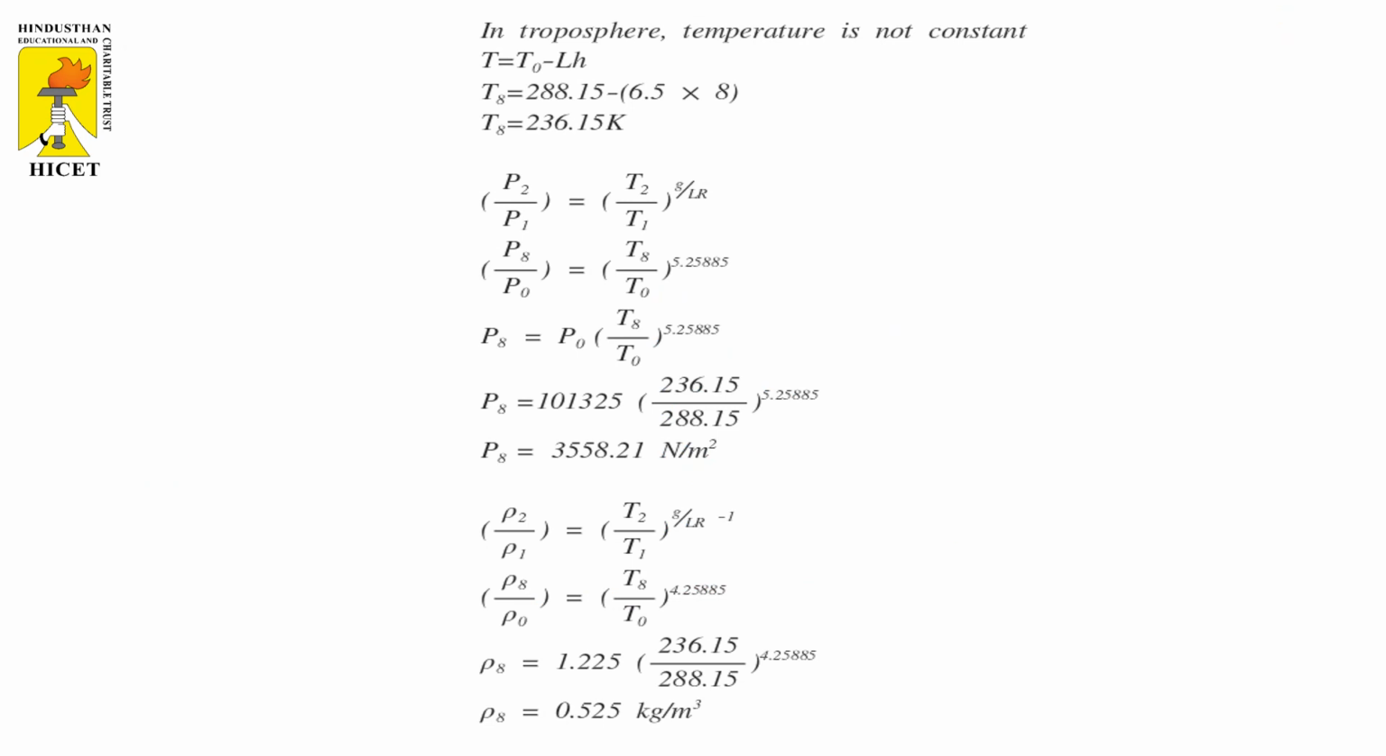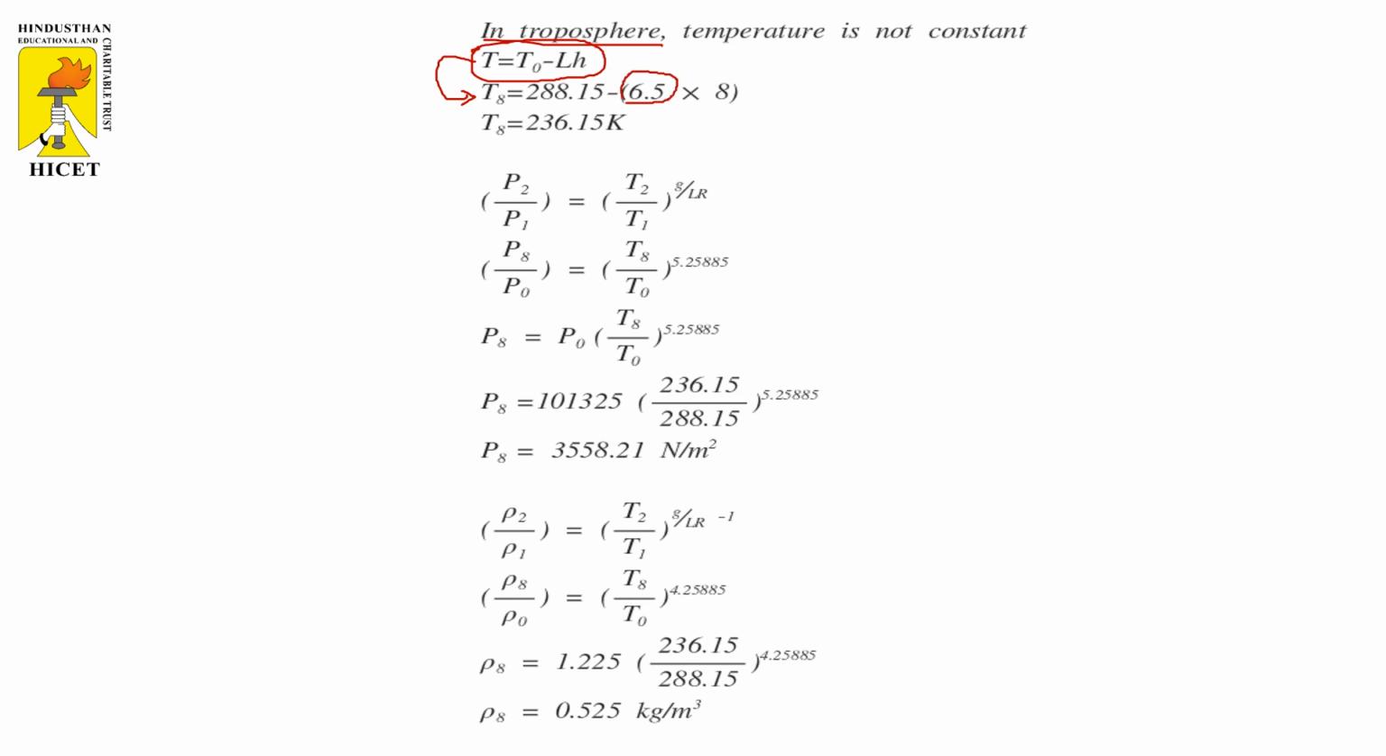In the solution part, the first one is the troposphere. First we are going to find the temperature from the lapse rate equation, that is T is equal to T naught minus L into H. Here the chosen altitude is 8, so T8 is equal to, substituting the T naught value from the ISA, minus L, the lapse rate, which is 6.5 Kelvin per kilometer.